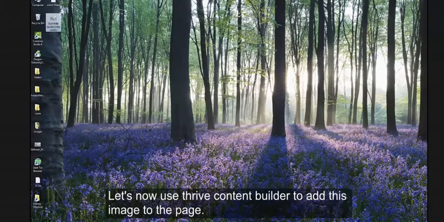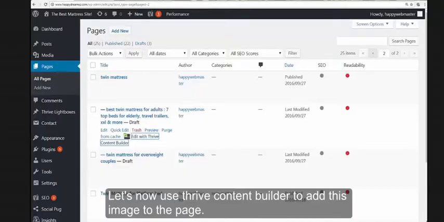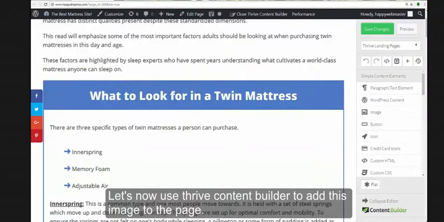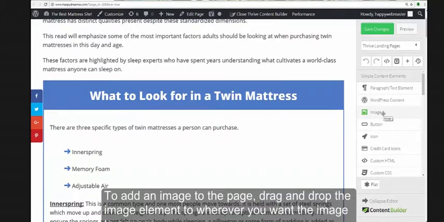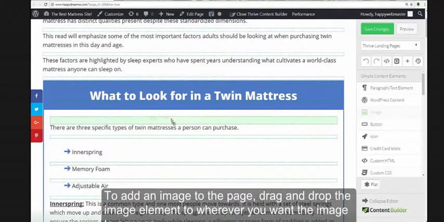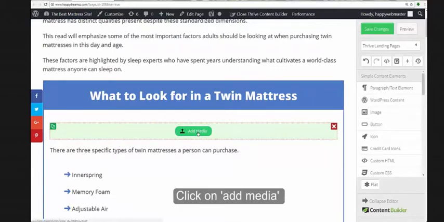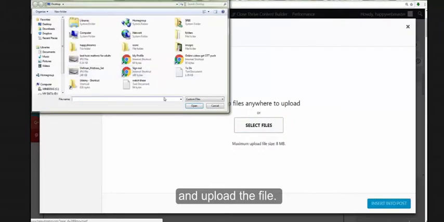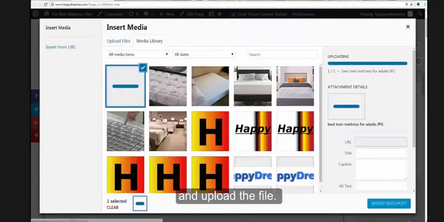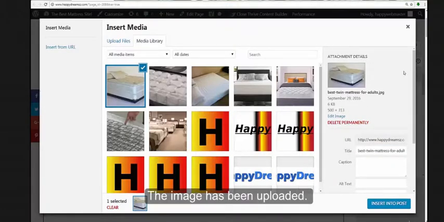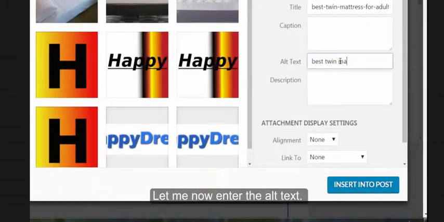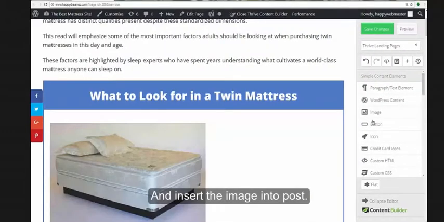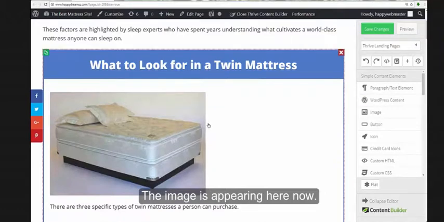Let us now use Thrive Content Builder to add this image to the page. To add an image to the page, drag and drop the image element to wherever you want the image to appear. Click on Add Media and upload the file. The image has been uploaded. Let me now enter the alt text and insert the image into post. The image is appearing here now.